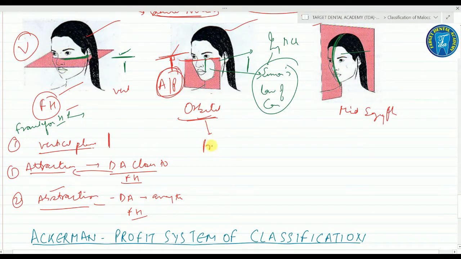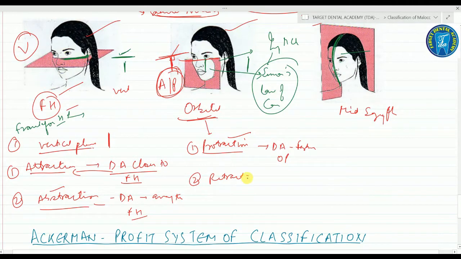So for the orbital we have two terminologies: protraction and retraction. Protraction means when the dental arches are farther from the orbital plane.